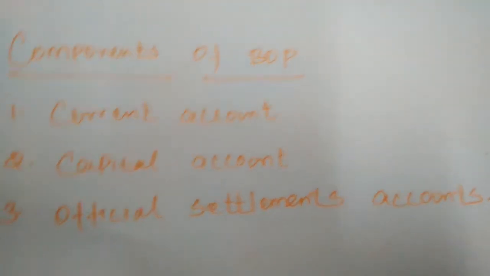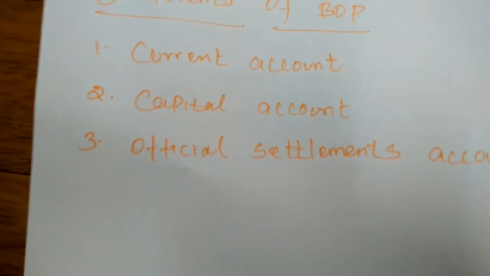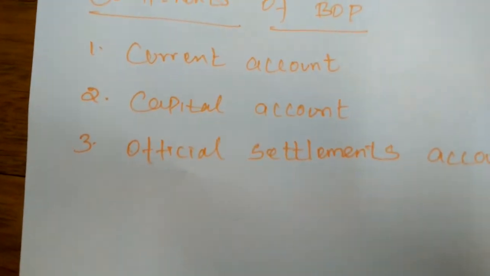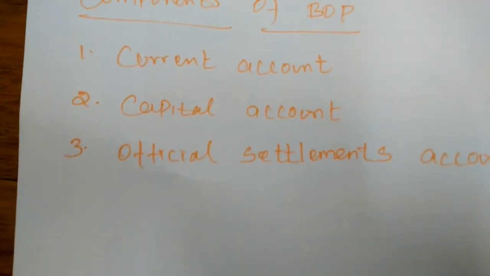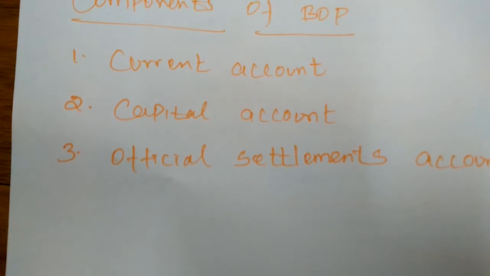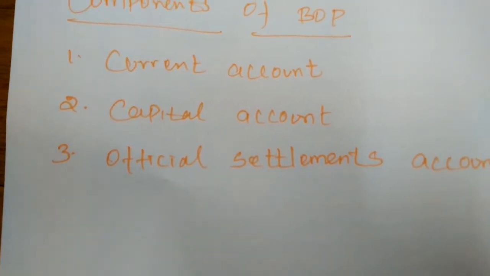Next, the capital account. The financial transactions consisting of direct investment and purchases of interest bearing financial instruments, non-interest bearing demand deposits and gold fall under the capital account.